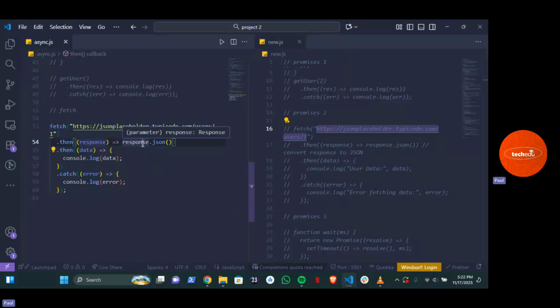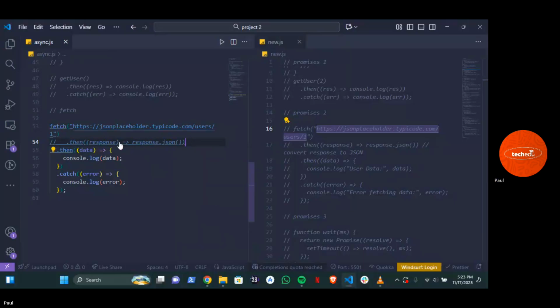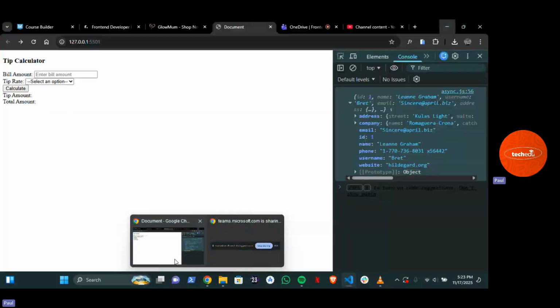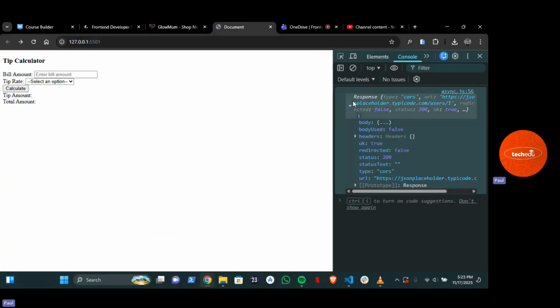Not that you won't have anything, so let me just show you. Let me remove this .json for you so you see what I'm trying to say. So you've removed the .json now. What exactly are you not going to have? The response. So as you can see now, see what you're having. You probably will not understand what this API is all about. So first of all, you need to get the response and convert this response to JSON, so that it is readable for you.